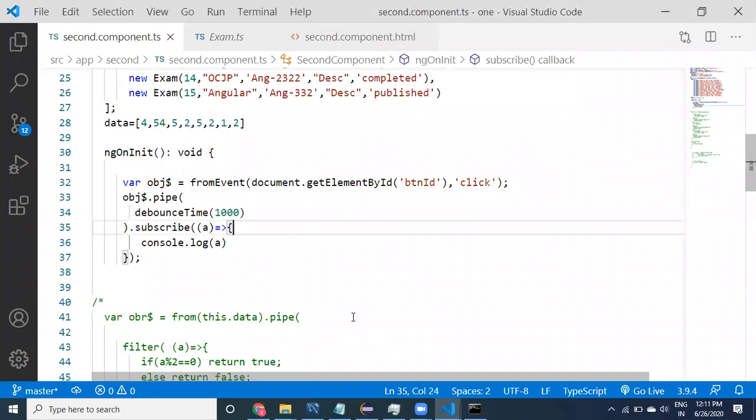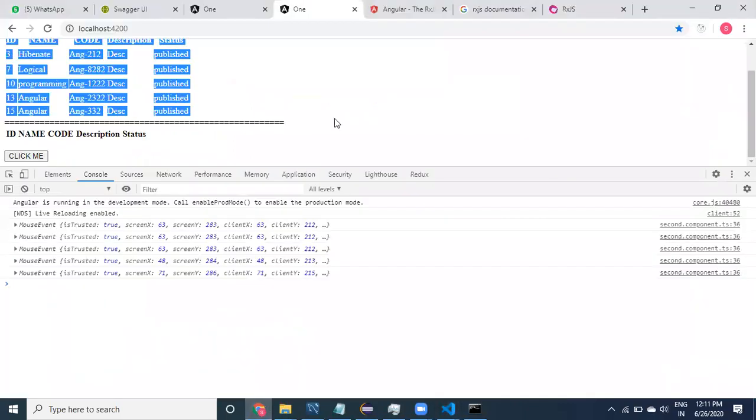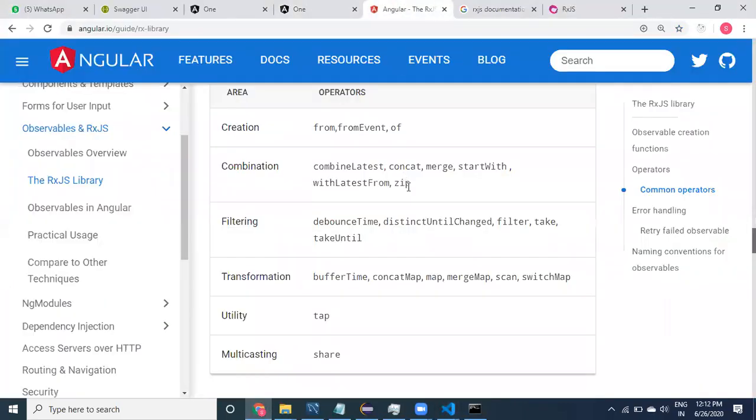So now go to debounce time, and we have used a filter, right? Let us use take, and takeUntil.